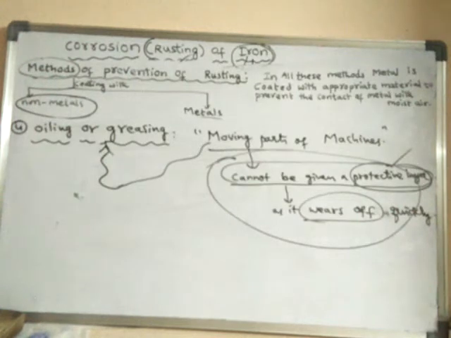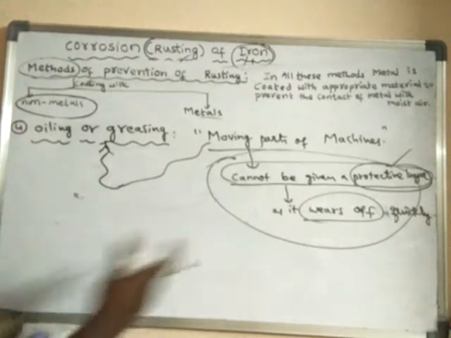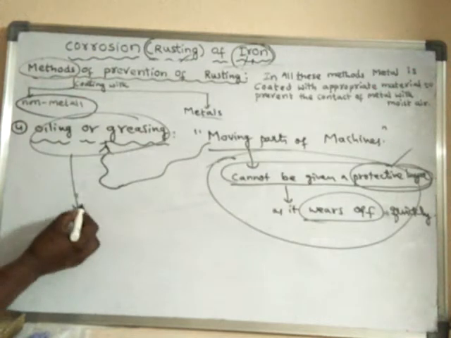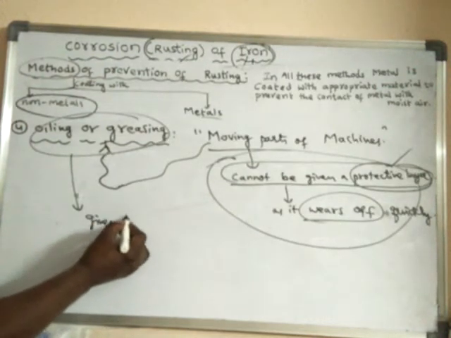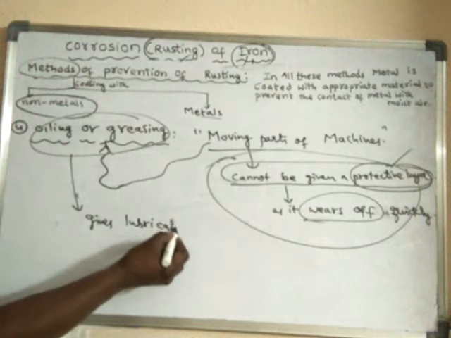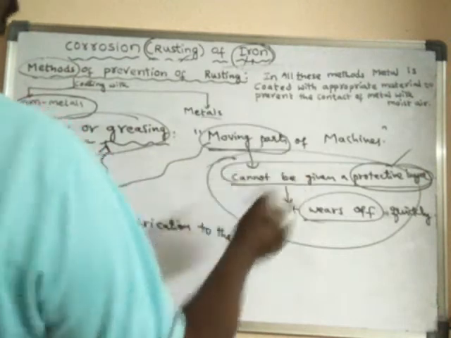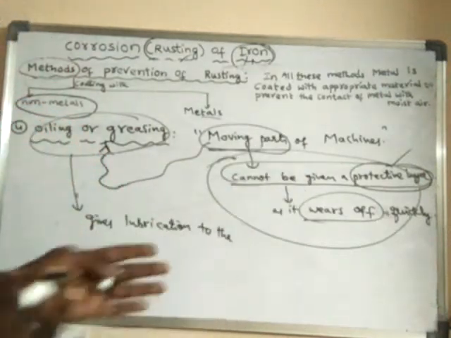So here what happens? This oiling or greasing forms a layer on the iron, and they prevent the rusting of iron from the moisture. Also, one more thing: oiling or greasing also gives lubrication to the moving parts, so that the moving parts can move freely.